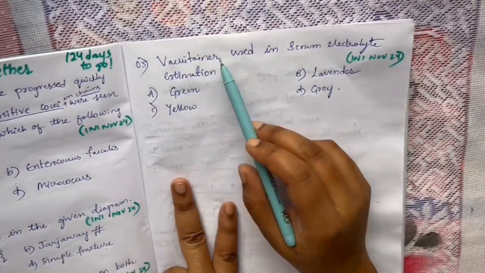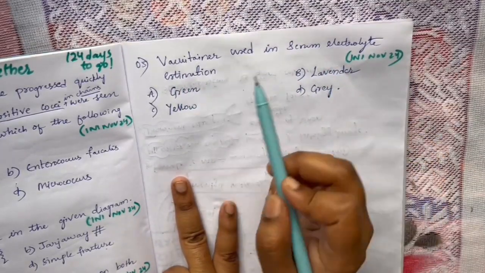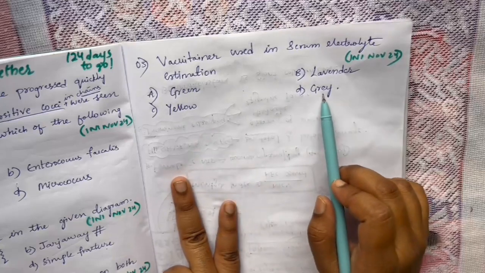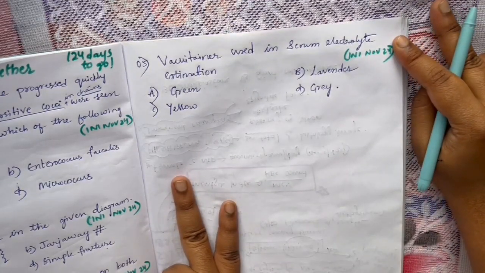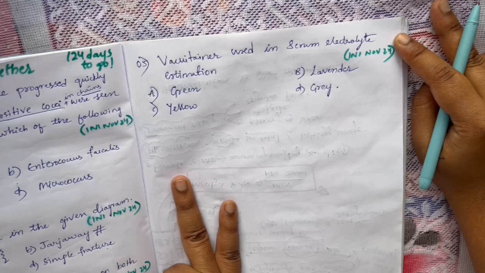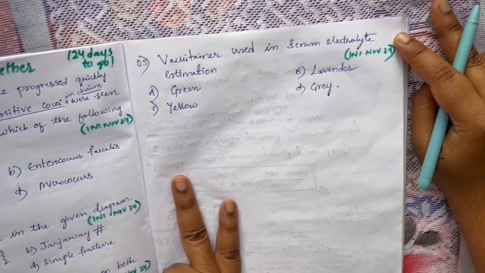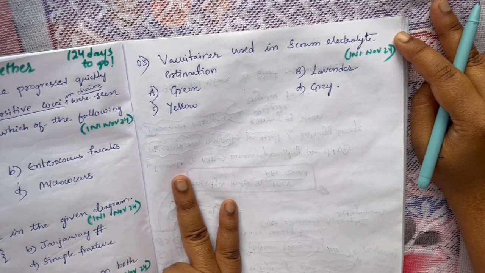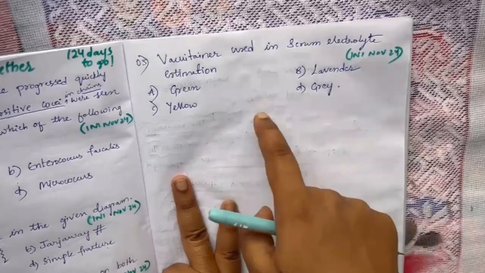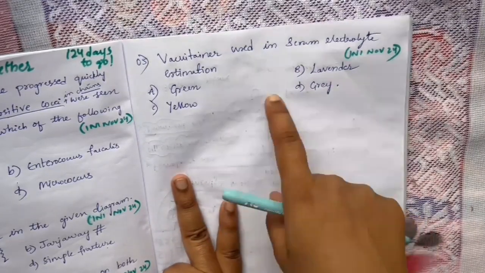Coming to the fifth question: Vacutainer used in serum electrolyte estimation: green, lavender, yellow, grey. I want you guys to answer this question because in every exam, a Vacutainer question is compulsory. So you shouldn't miss the Vacutainer topic. Just before the exam also, you must revise Vacutainers. Without revising them, don't go to the exam because you will lose 4 marks. You may think Vacutainer is easy, I have read it many times, I'll remember, but you will surely forget. So don't forget to revise these topics, and comment your answer below.